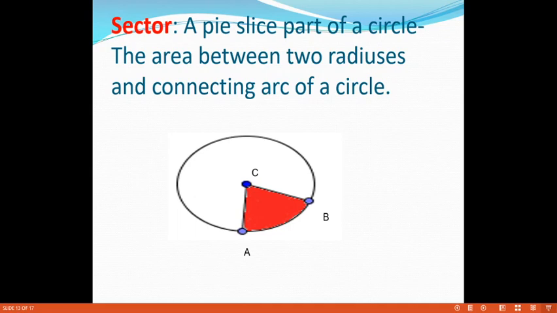Once again, the definition of the sector: a pie-slice part of a circle, the area between two radii and the connecting arc of a circle, is called a sector. See the diagram once again, using the center C and two points A and B on the circle, joining A and B is called an arc. So the area ACB is called the sector.